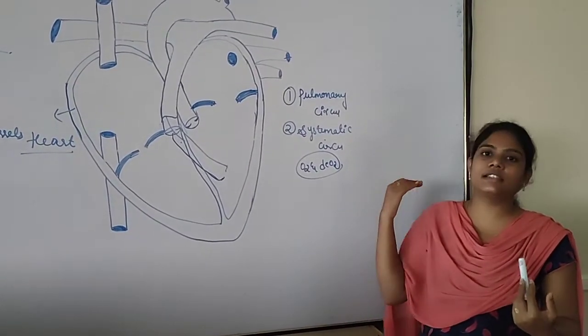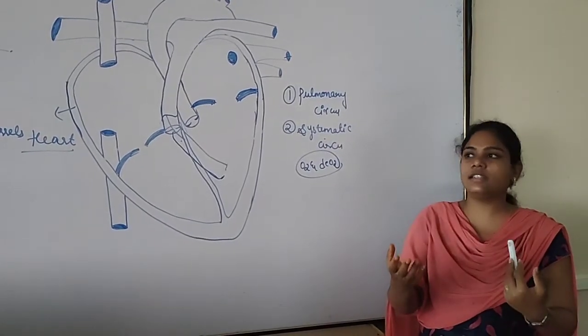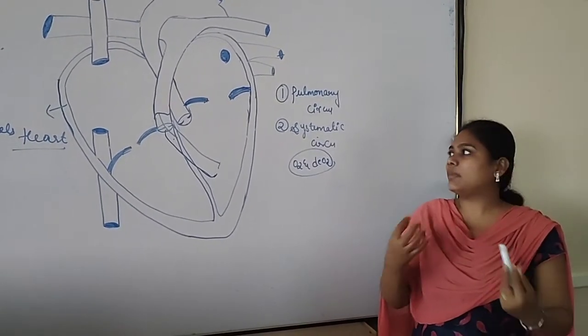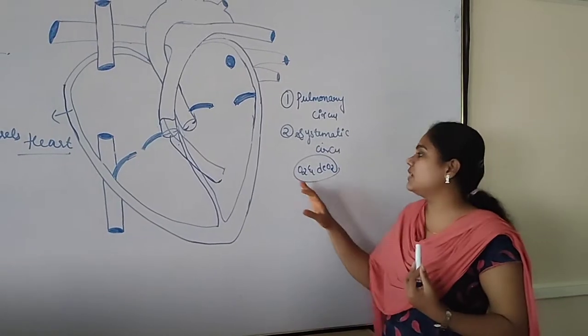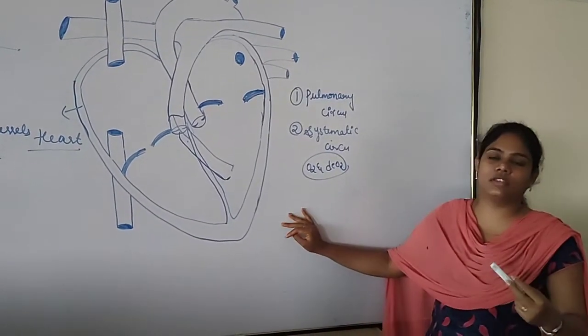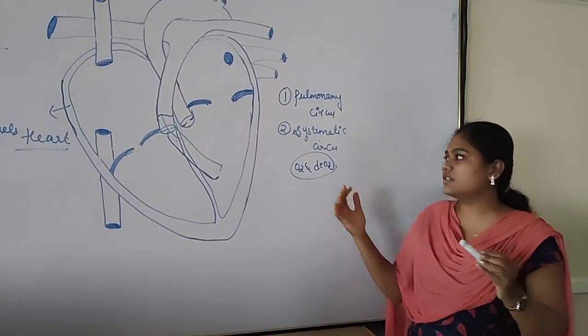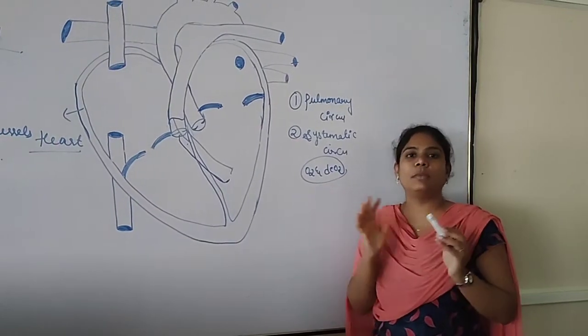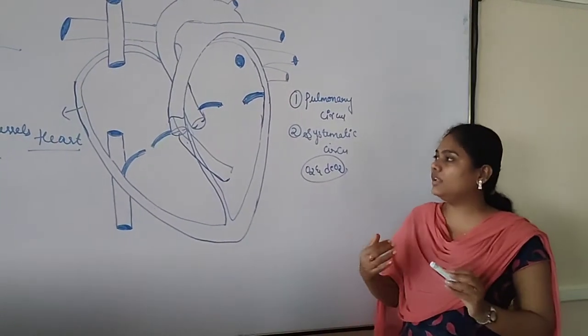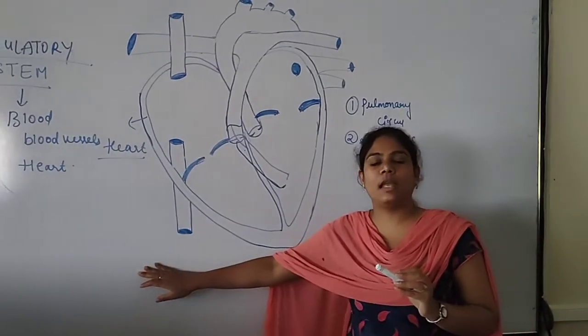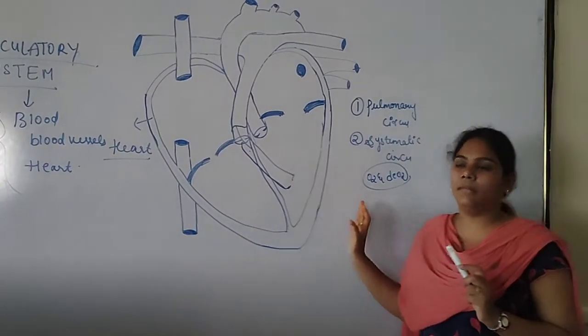So it releases carbon dioxide and waste materials and receives oxygen. Simultaneously there is a purification process. The blood which is deoxygenated should be purified, so the circulatory system helps in the purification of the blood.